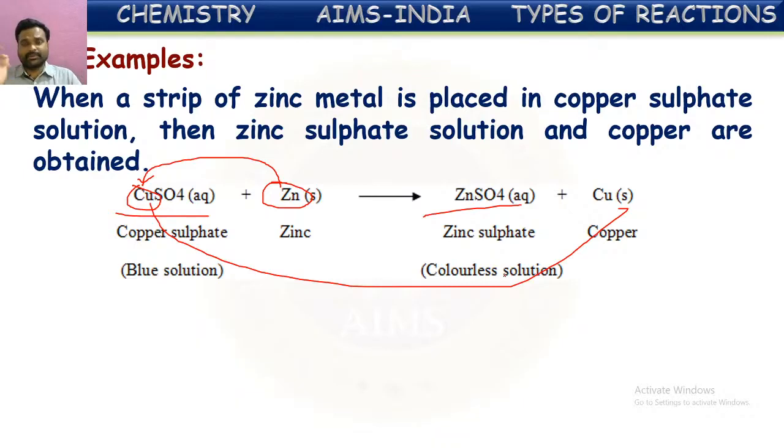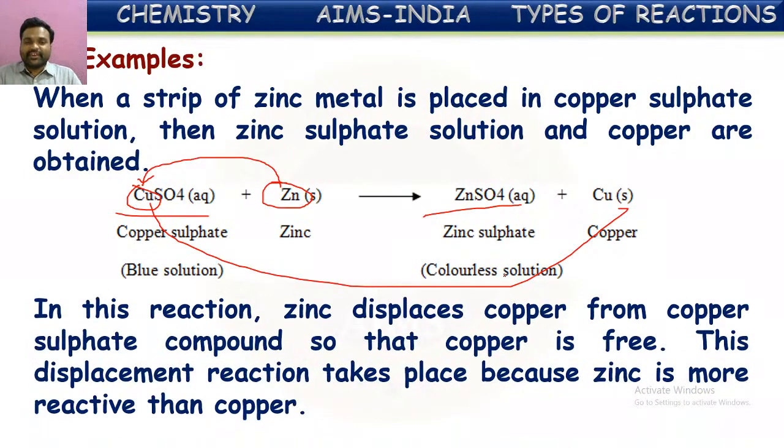A brown colored precipitate will be formed because of the formation of copper. So in this reaction, zinc displaces copper from the copper sulfate compound so that copper is free. This displacement reaction takes place because zinc is more reactive than copper. This formed copper will appear like a brown colored precipitate on the zinc metal.